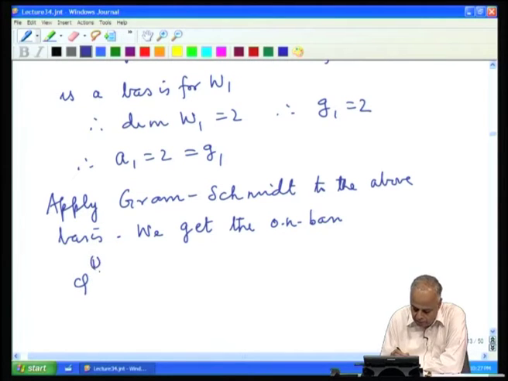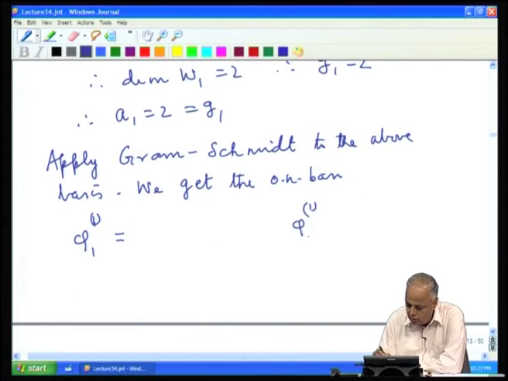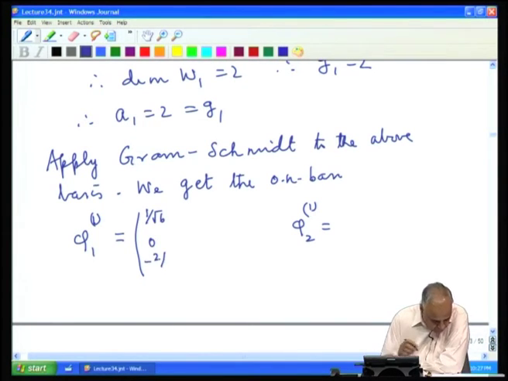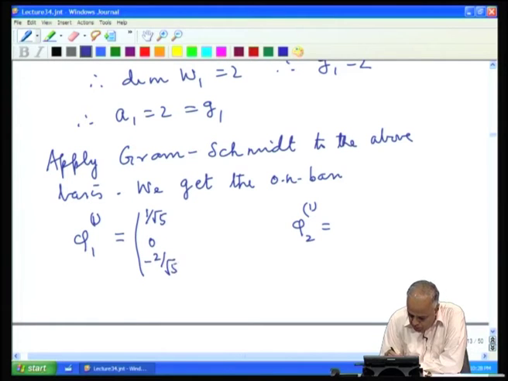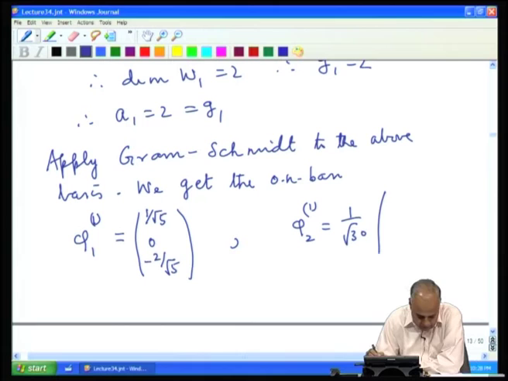Now, these are orthonormal eigenvectors corresponding to the eigenvalue 1, but there are 2 eigenvectors and they turn out to be 1 by root 5 times 1 0 minus 2, and 1 by root 30 times 2 5 1.